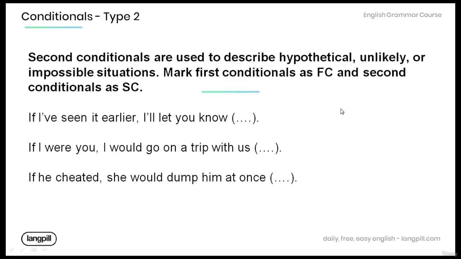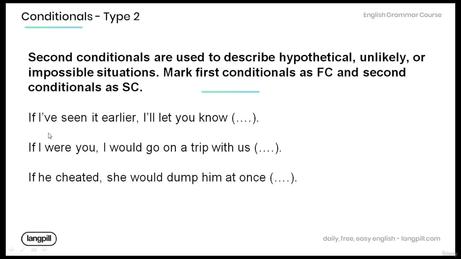Now let's review and practice a bit. Remember that second conditionals are used to describe hypothetical, unlikely, or even impossible situations. Now read the sentences below and mark first conditionals as FC and second conditionals as SC.